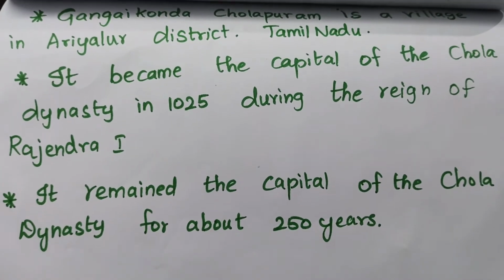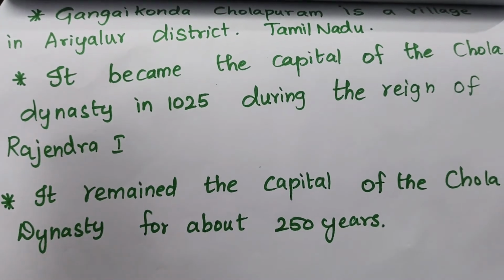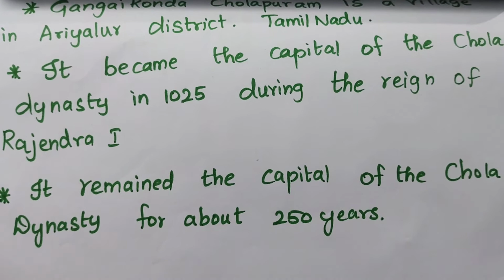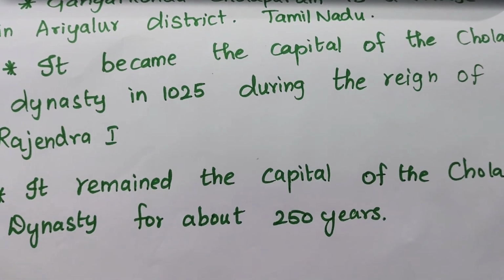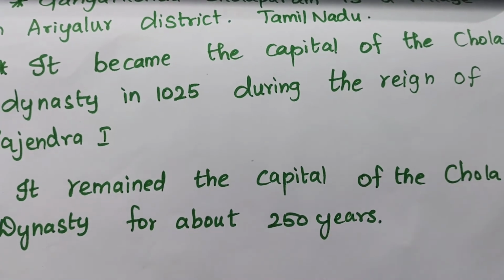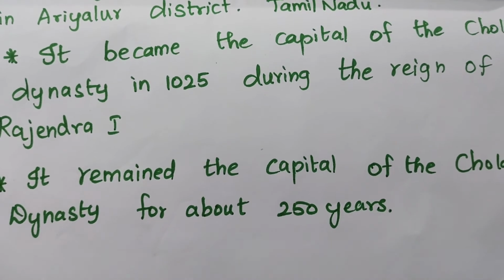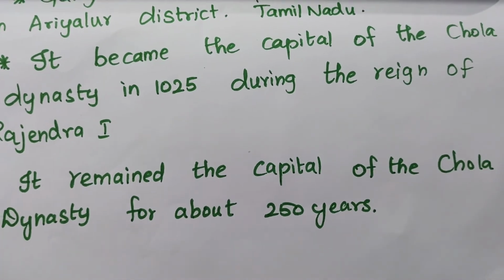This is the speciality of the Chola kings.